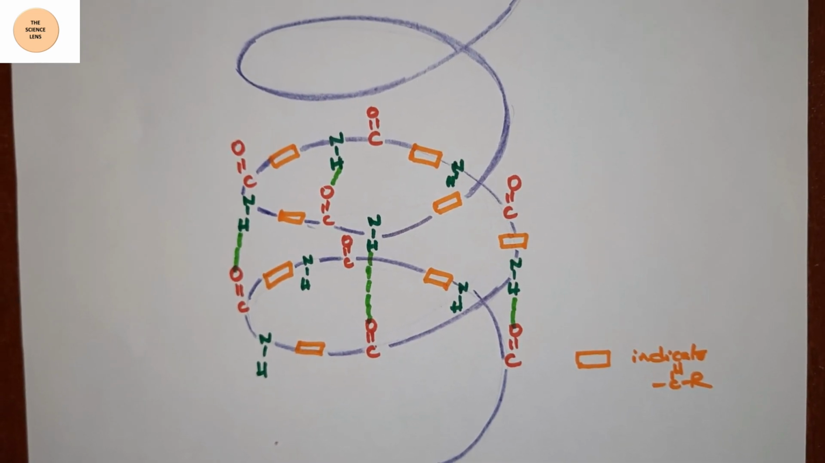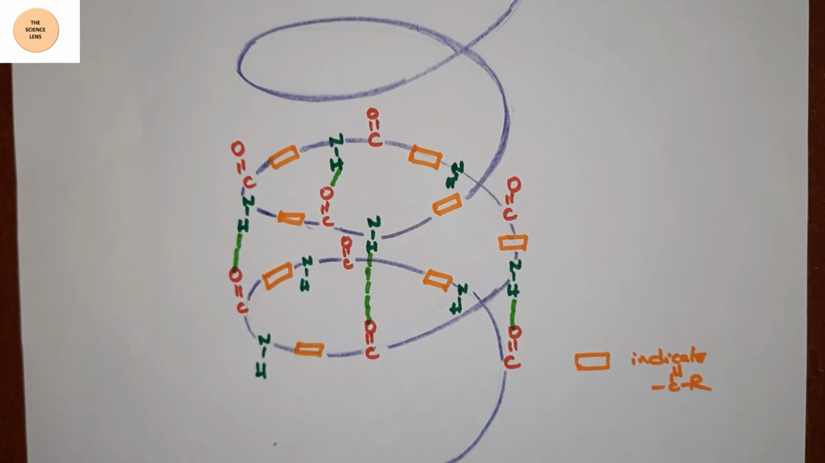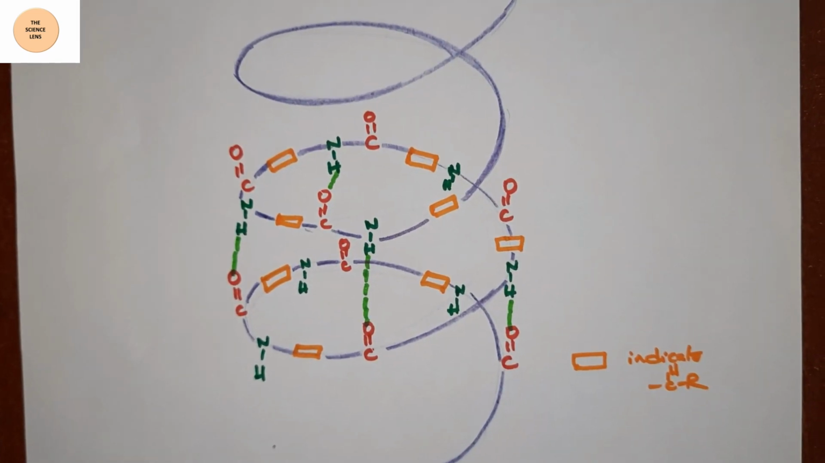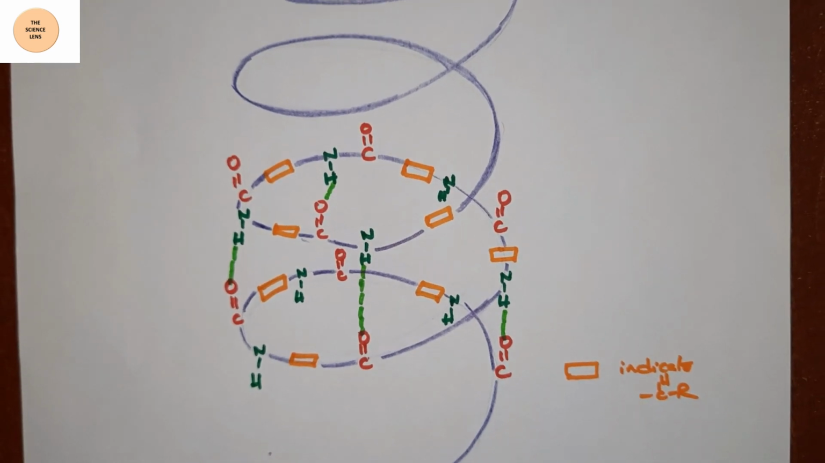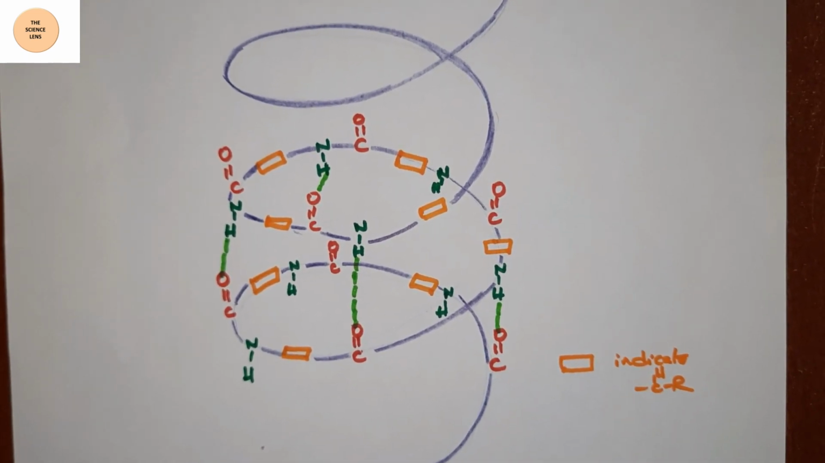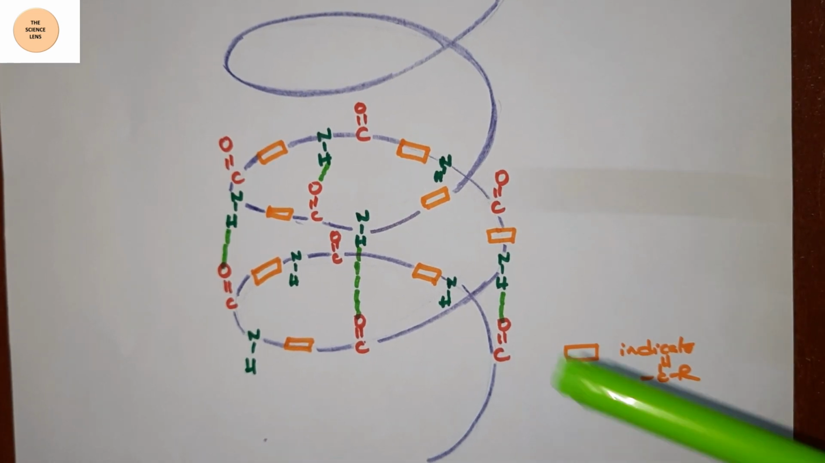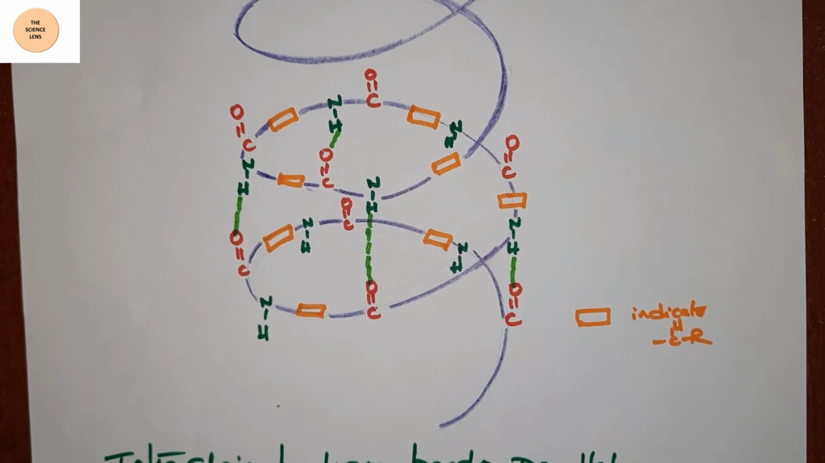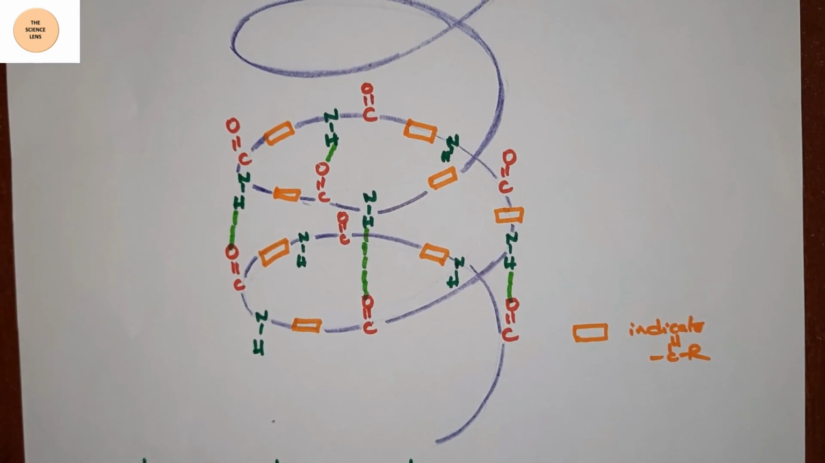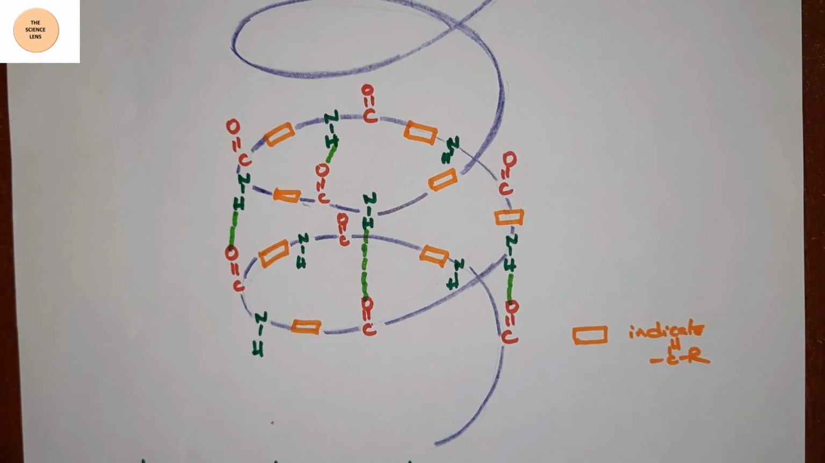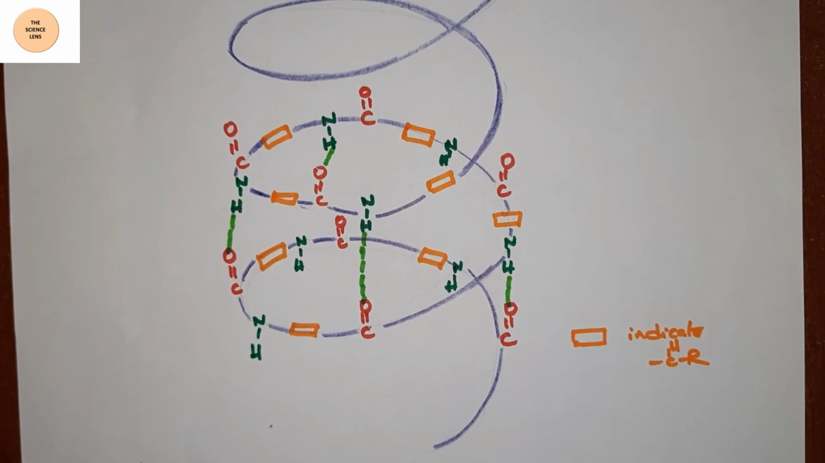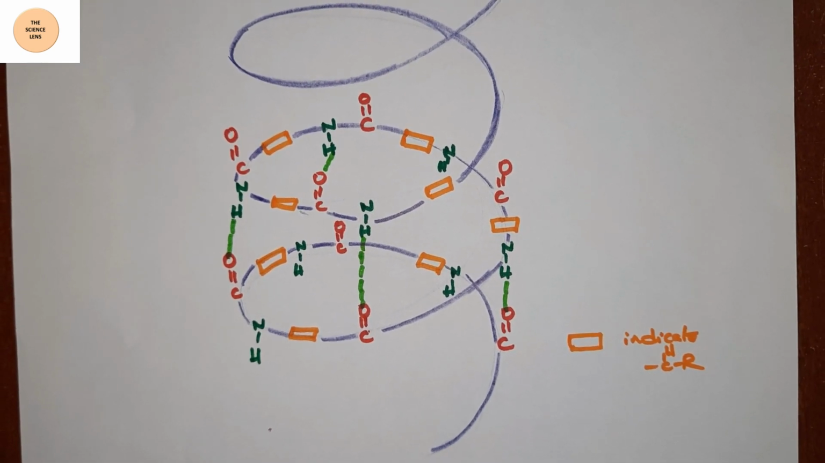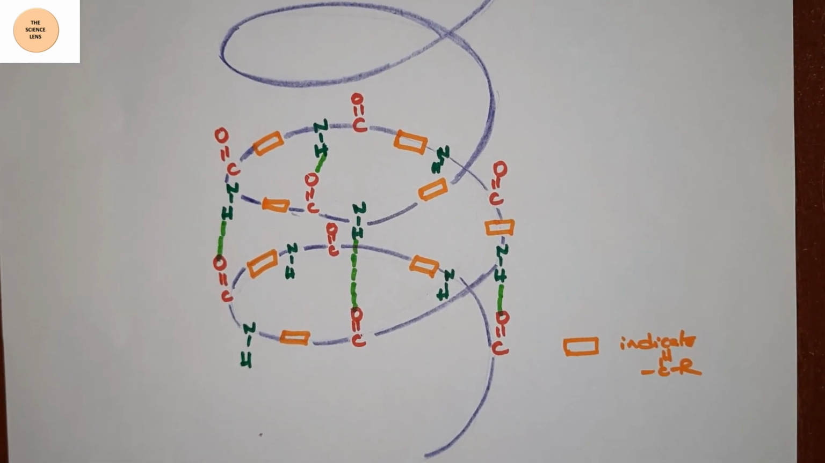Each turn of the alpha helix contains 3.6 amino acids and travels a distance of 0.54 nanometers. The spacing of each amino acid is 0.15 nanometers. The right-handed helix is more stable than the left-handed helix. Proline and certain acidic amino acids such as aspartic acid and glutamic acid, and basic amino acids such as lysine, arginine and histidine interfere with the alpha helix structure.